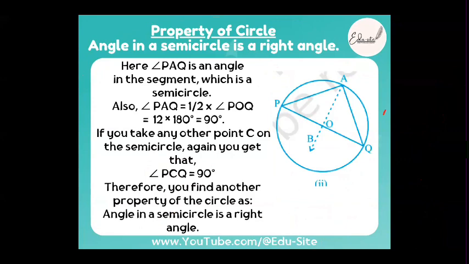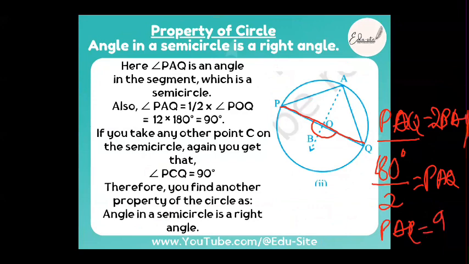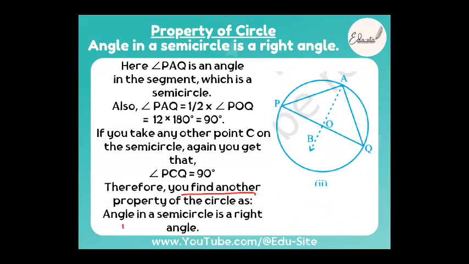That is nothing but PAQ. How did we prove this? POQ is equal to 2 times PAQ. So what is POQ? Actually, it is 180 degree. Why is it 180 degree? Can you please tell me? POQ is a straight line, right? It is a diameter. So this angle is always equal to 180 degree. 180 degree divided by 2 is equal to PAQ. So PAQ is equal to 90 degree. Instead of C, it is A actually here, I just missed that out. So you find another property of the circle: angles in a semicircle are always a right angle. Understood?